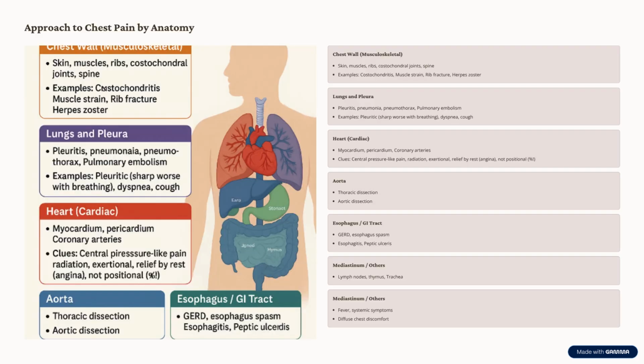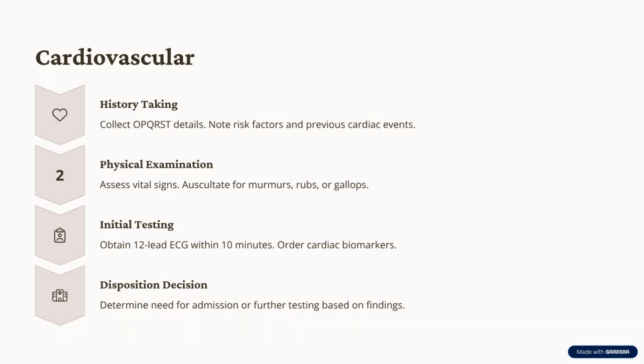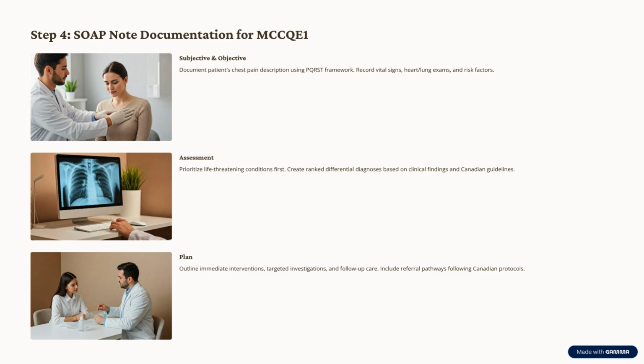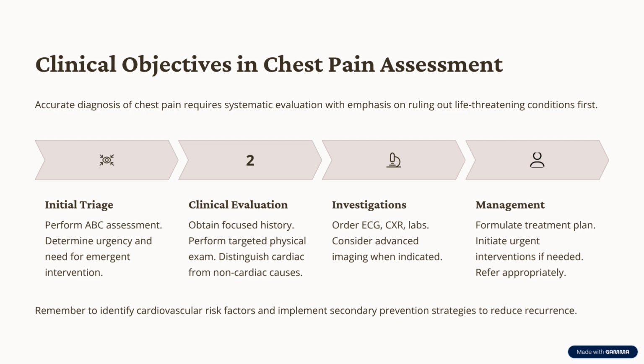Use PQRST plus red flags to triage quickly. Apply SOAP documentation to demonstrate clinical reasoning. Know Canadian guidelines, when to use ECG, troponins, CT angio, and when to consult. In multiple choice, pick the diagnosis you must not miss, even if others are plausible.